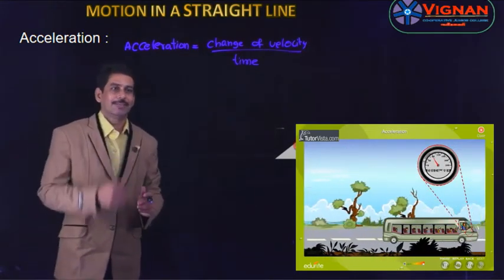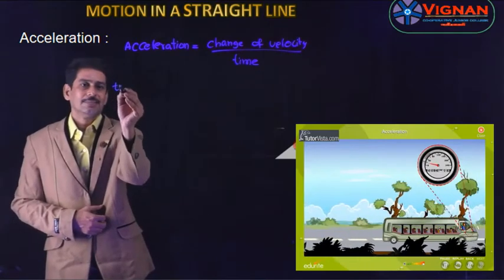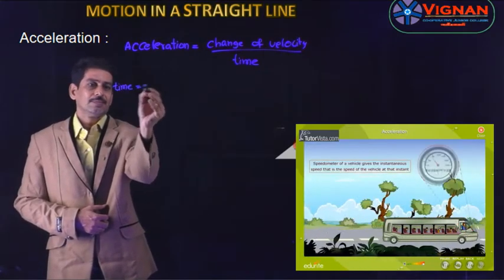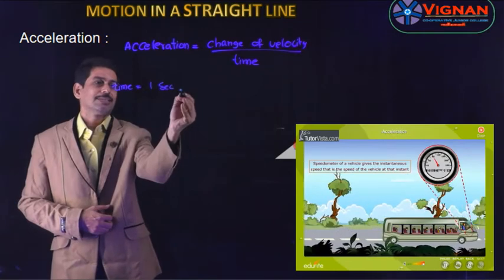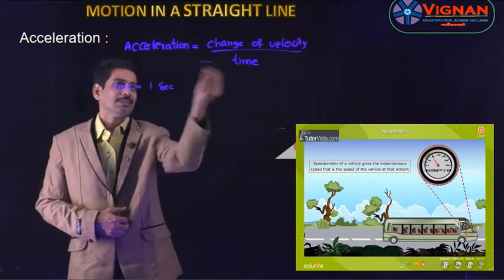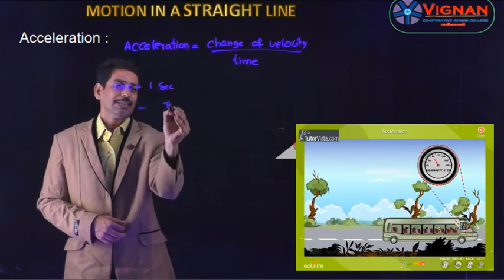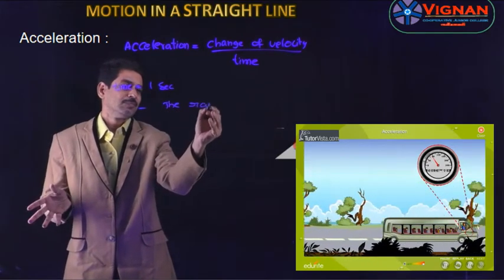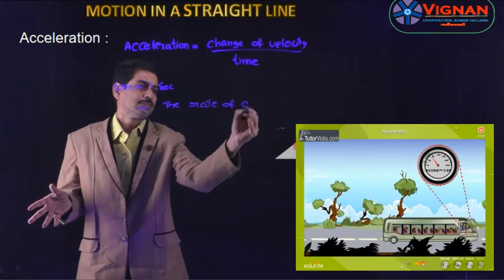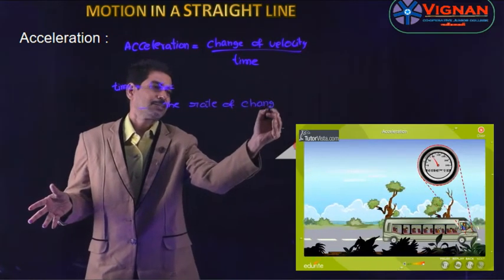If we take the time as 1 second, then it is called a rate. So the acceleration becomes equal to the change in velocity. So the rate of change of velocity is called acceleration.